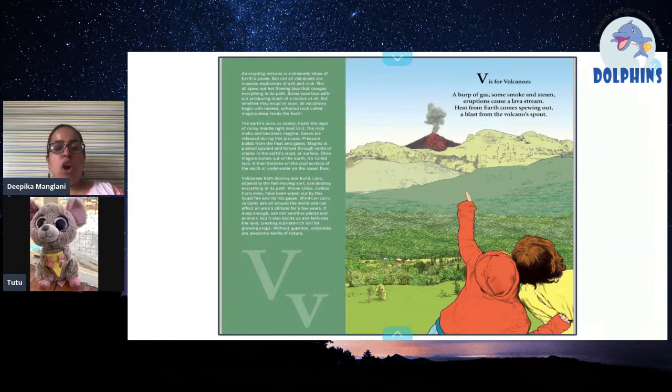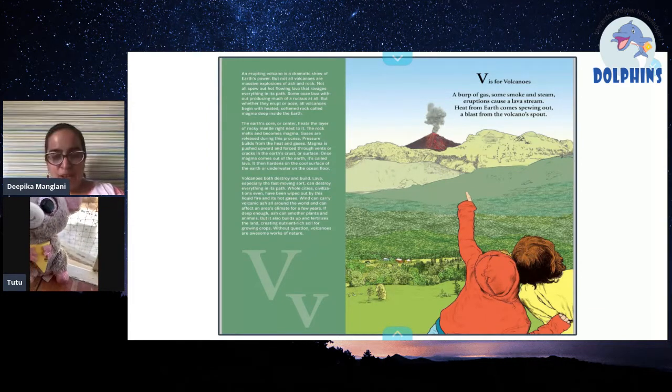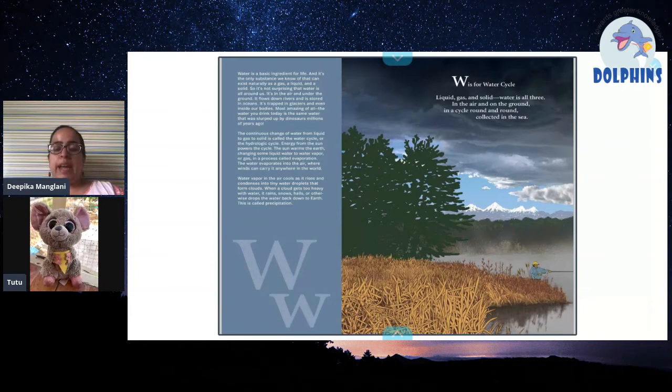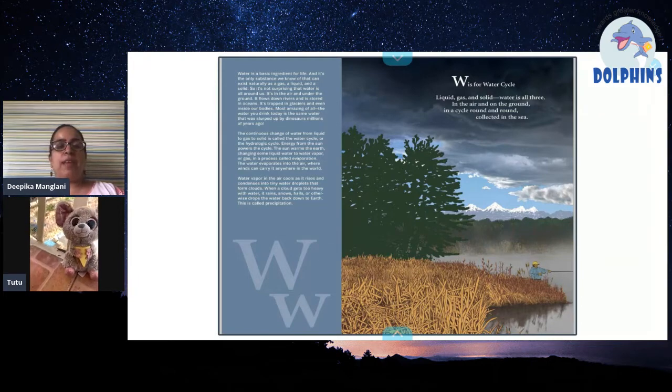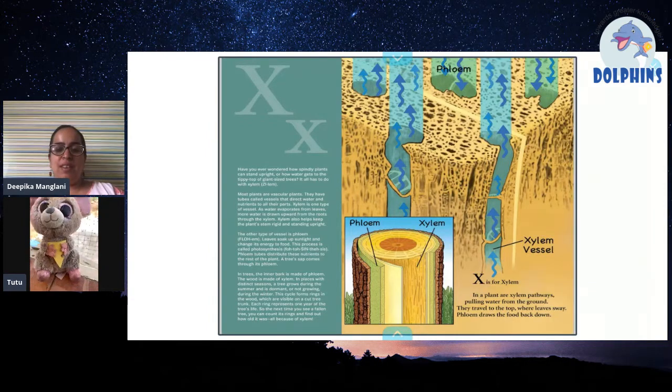And then V for valley. Okay, good. V for valley. And then volcano. We have volcanoes. And W is for water cycle. Water goes up, rain comes down, again water goes up, evaporation happens, and then water comes down. So this is a cycle which goes on and on.